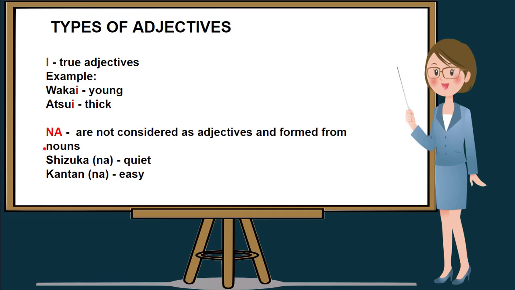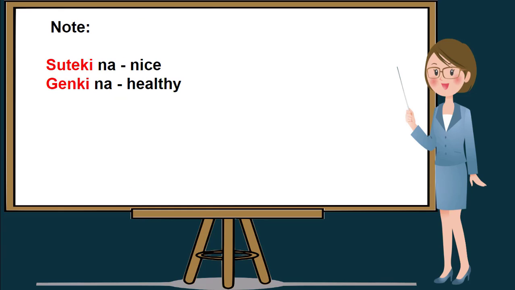Some of the words for na adjectives are shizuka, and we add na to make it quiet, and kantan na, which means easy. Take note that some of the adjectives that end in letter I are not true adjectives, but we need to put na after the adjective and it is followed by a noun.